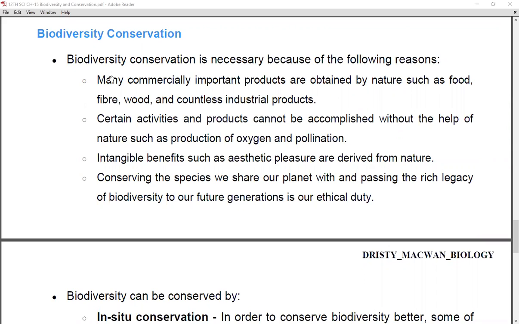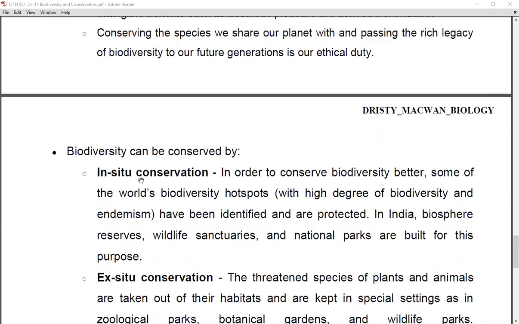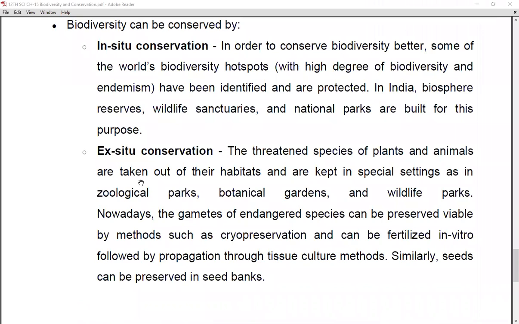Now, these are the points on why we should conserve biodiversity. Now we are going to see how you can conserve biodiversity. It can be done in two ways. The first is in situ conservation and the second one is ex situ conservation, right? So first we will see in situ conservation.